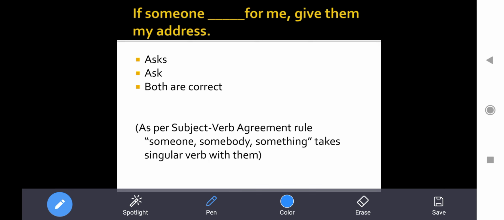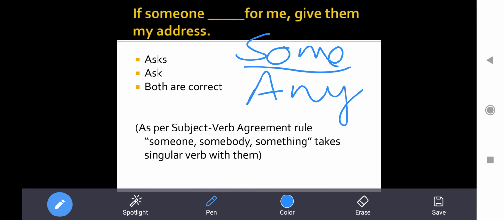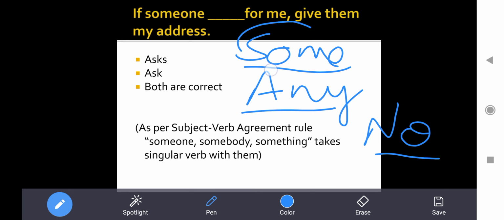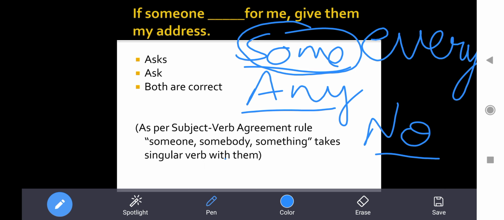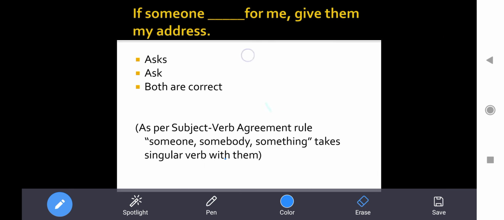Let me tell you one very, very interesting thing. Someone, somebody, something, some, any, or no. These are those words which will help you a lot in the exam. These are called indefinite pronouns, indefinite subjects, right? Indefinite nouns or indefinite subjects, you can call them. What do you have to add after some? Someone, somebody, something, anyone, anybody, anything, no one, nobody, nothing. Every you can also add in this. Everyone, everybody, everything. Let me write these words for you.